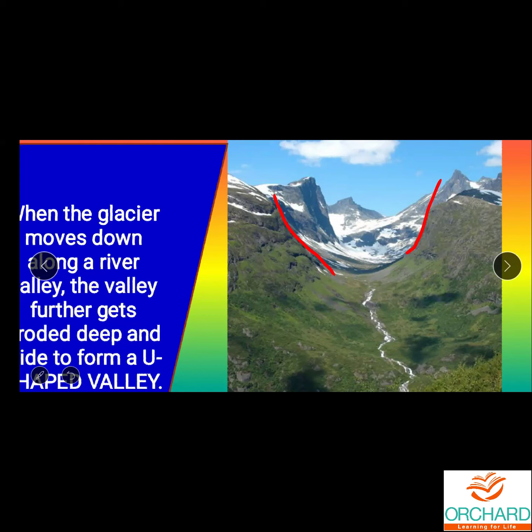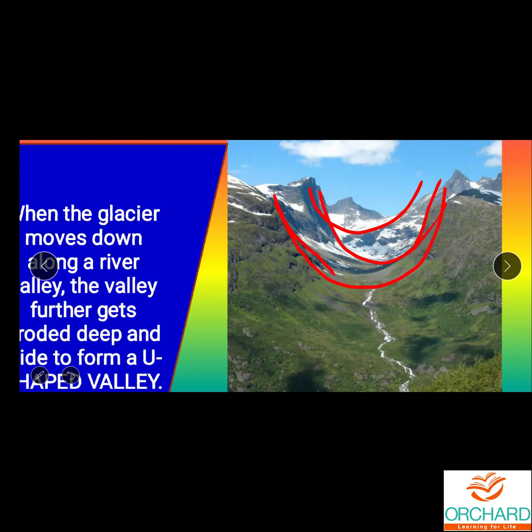So what kind of shape is formed? U-shape. Whichever way it passes, it forms the U-shaped valley. It is all because when the big mass of ice moves down, U-shaped valleys occur.